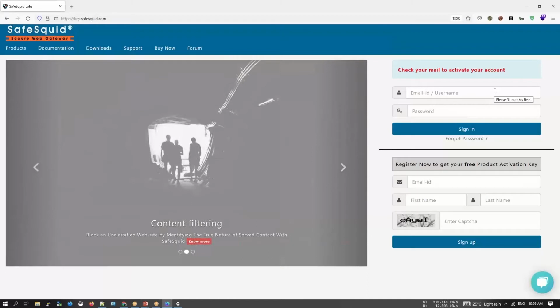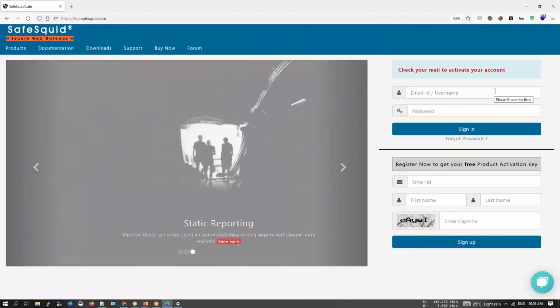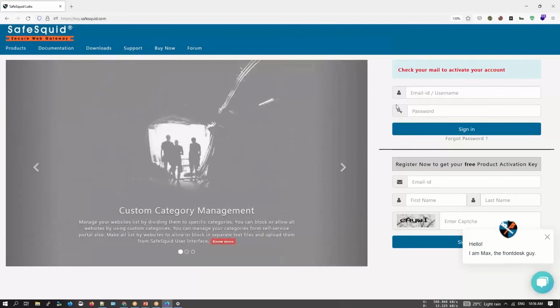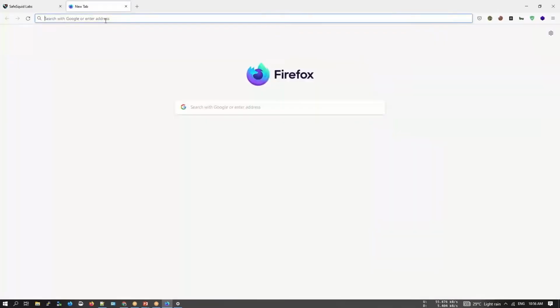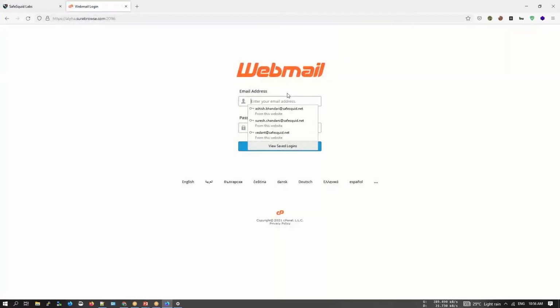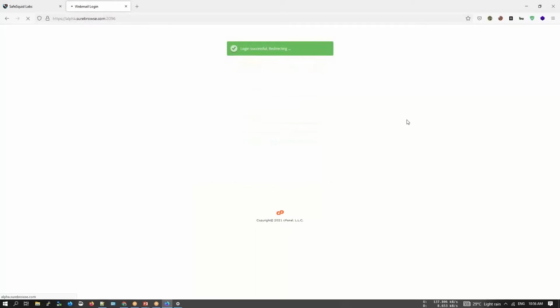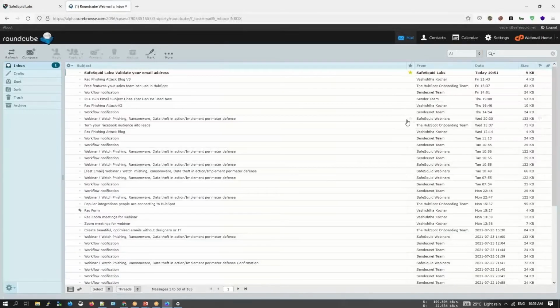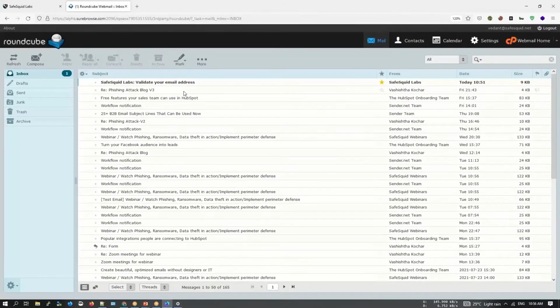So over here, now I'll be receiving an email which will contain the link to activate my account. Let me just quickly open my email. And over here, you can see that I have received an email. I'll just quickly zoom in a bit.